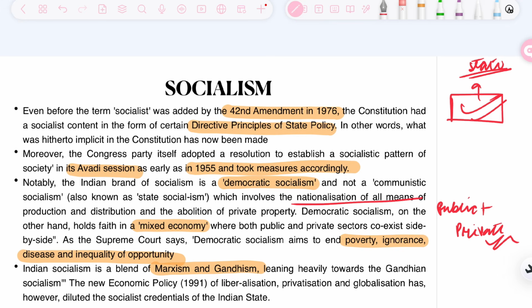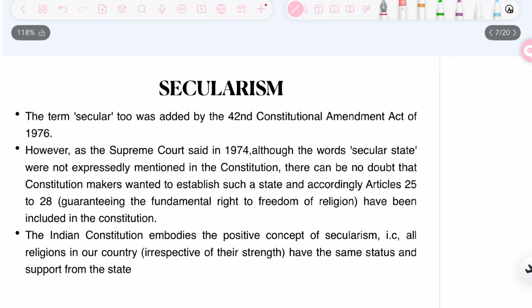However, they both believed in a stateless society, that ultimately there should be no state and the people should govern themselves, leaning towards Gandhian socialism. And the new economic policy, that is liberalization, privatization, globalization, has however diluted the socialist credentials of the Indian state. Why? Because now there will be more influence of the private sector, and the foreign sector will have more influence.